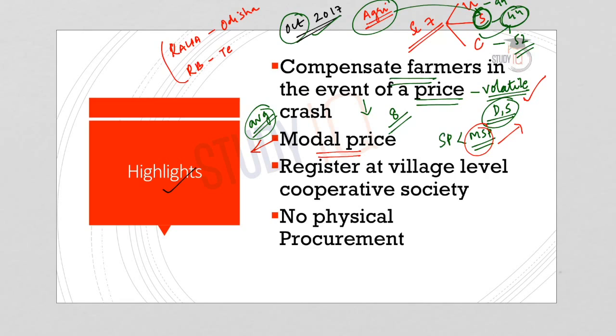Now, if a farmer wants to avail the benefits of this Yojana, he or she will have to register with the village level cooperative society. And this has to be done along with the registration of Aadhaar and the bank account. So, what would be the purpose of linking Aadhaar and bank account with the cooperative society? This is because the difference between the selling price and the model rate would be deposited directly in the bank account of the beneficiary. So, this is a direct benefit transfer scheme. This will be directly deposited to the bank account.